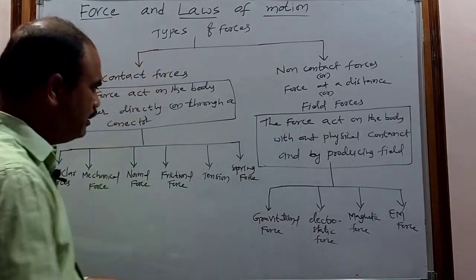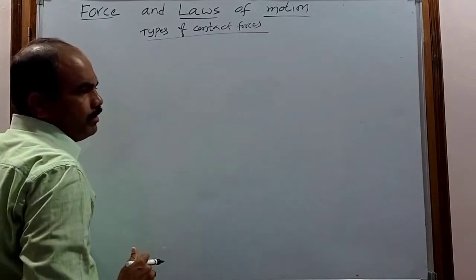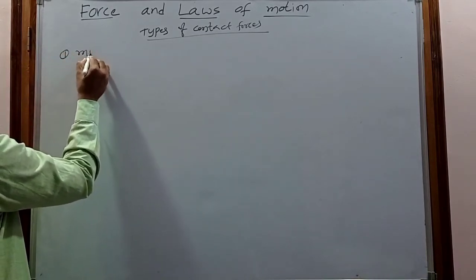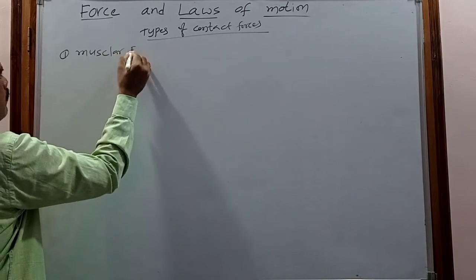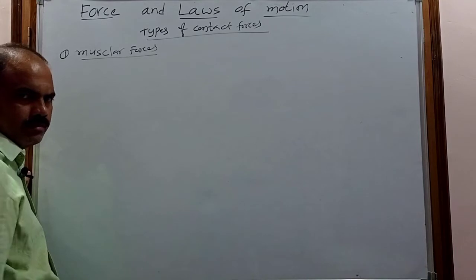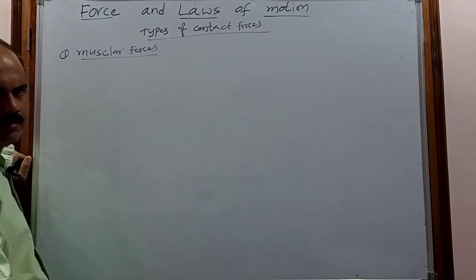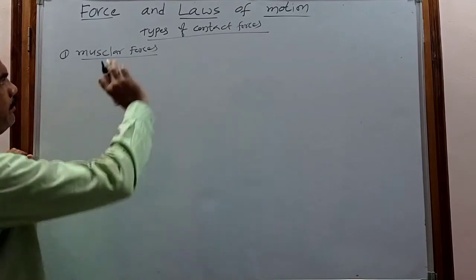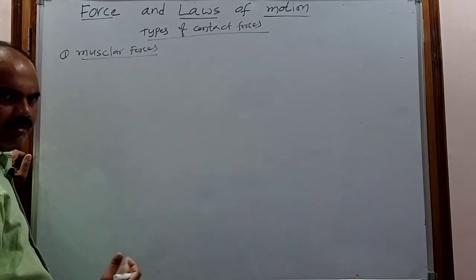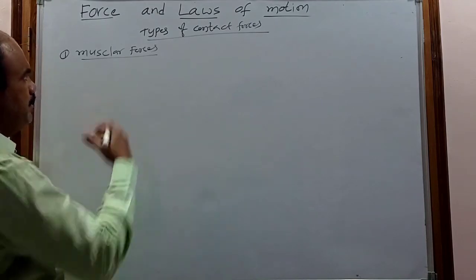Now coming to the contact forces. Now coming to the different types of contact forces. The first contact force is the muscular force. The muscular force is the force produced by the muscles of living beings, which may be animals or human beings. That type of force is called what? Muscular force. Generally while we are walking, running or doing some work, we use muscular force.